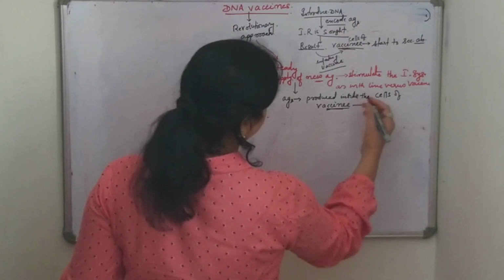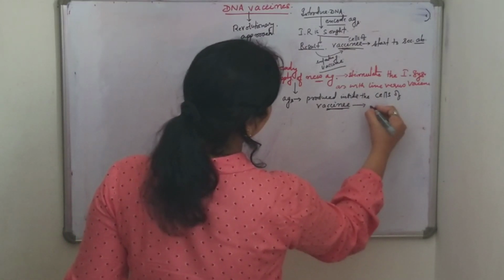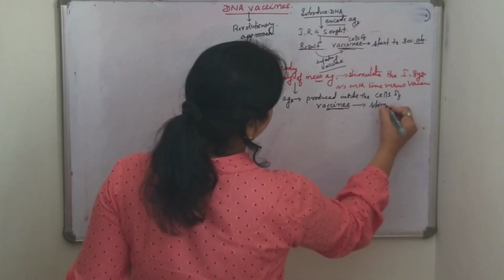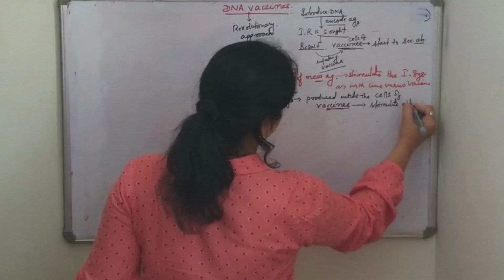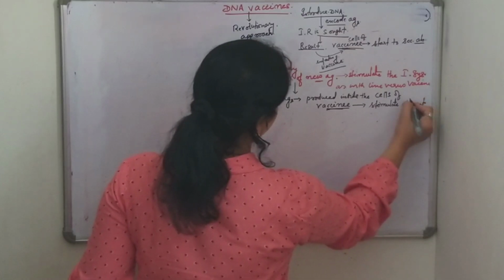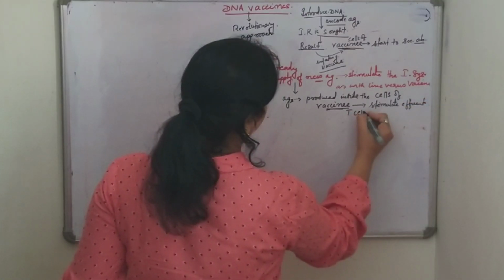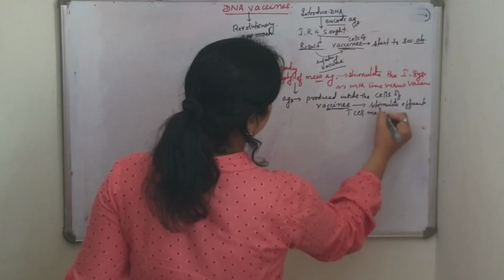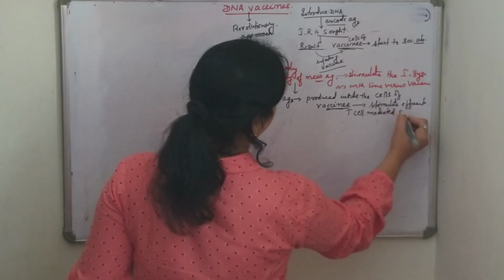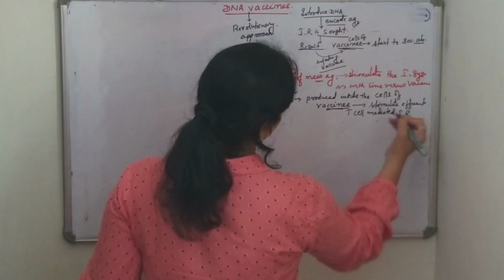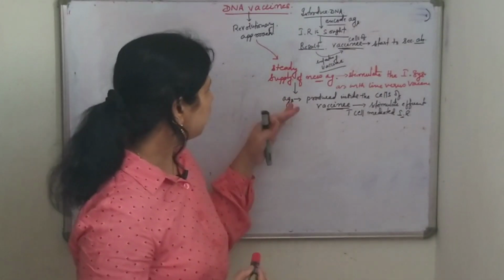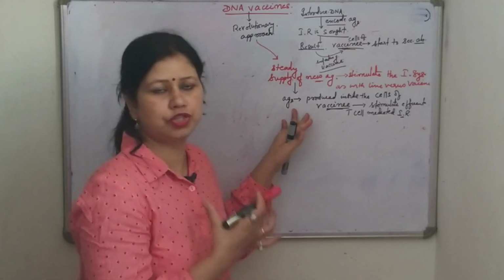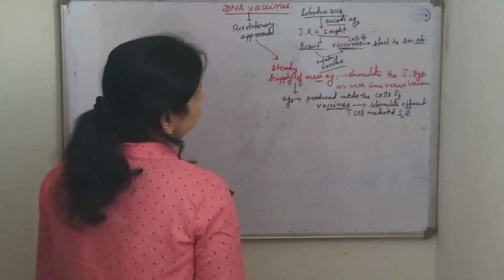So it is more likely that it will stimulate an efficient T cell mediated immune response. Now I will make some flow charts and diagrams to make you understand more clearly.